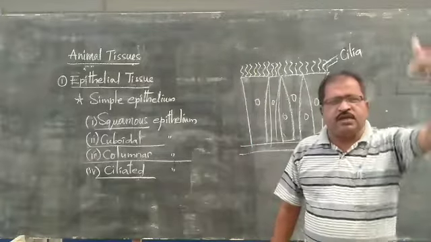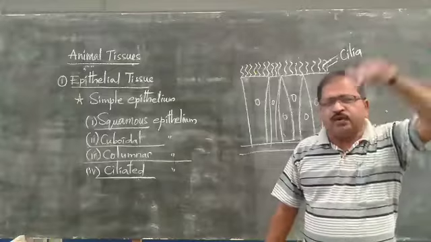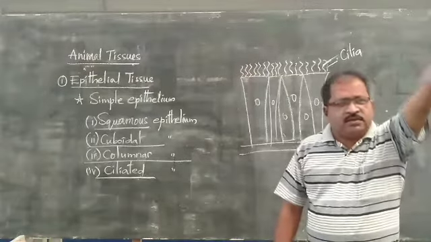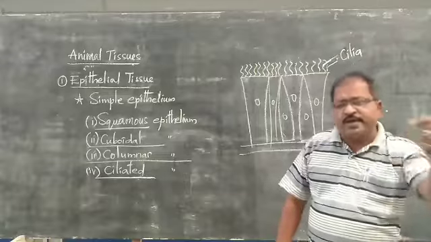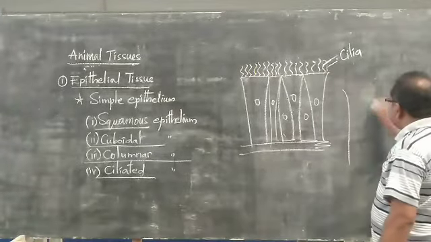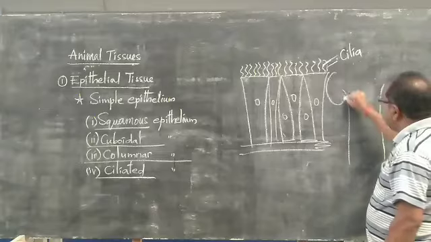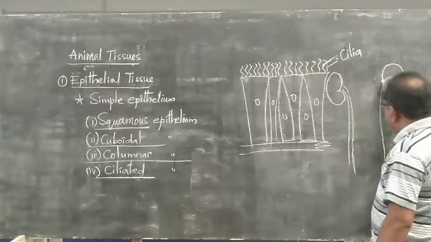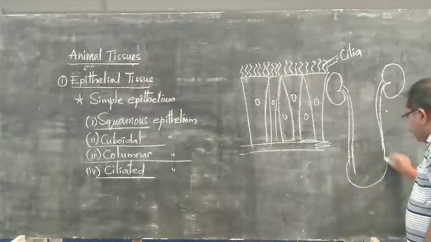Mostly it is present right from the mouth to the anus of the alimentary canal, as well as in the ureters of the kidney. Ureters are the two tube-like structures growing from the kidney, and these bring the urine to the urinary bladder.